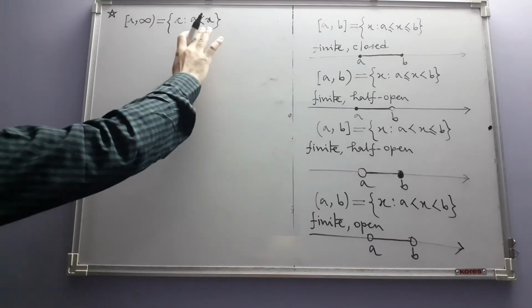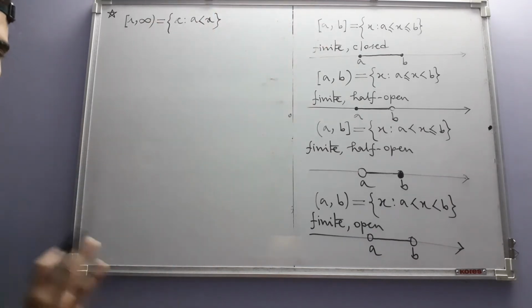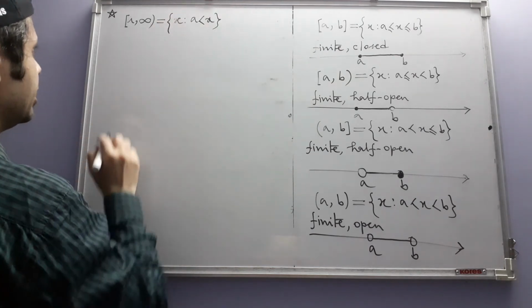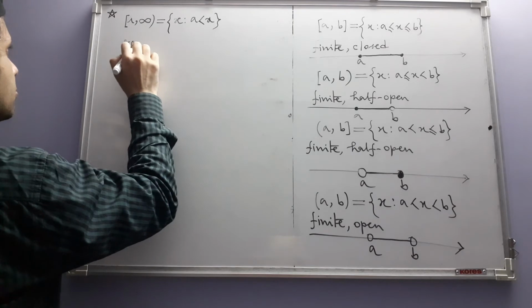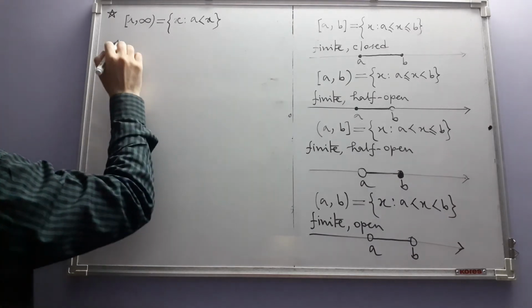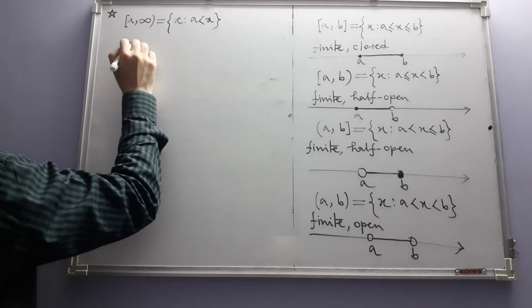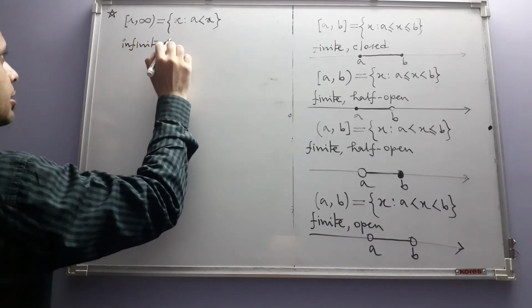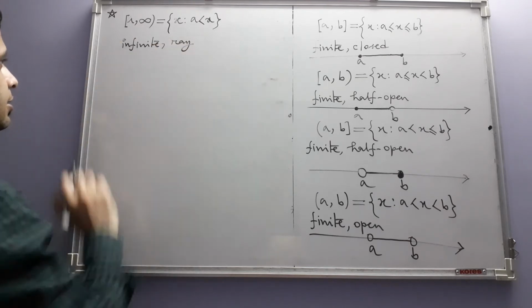X increases without bounds, and this is called a ray, and it's infinite. And it's a ray.